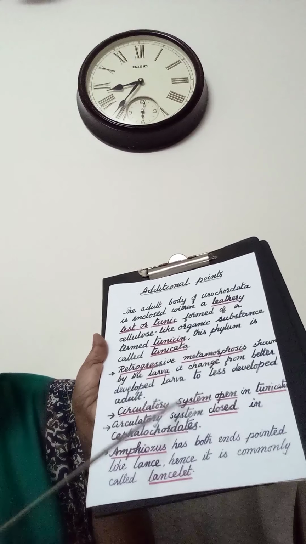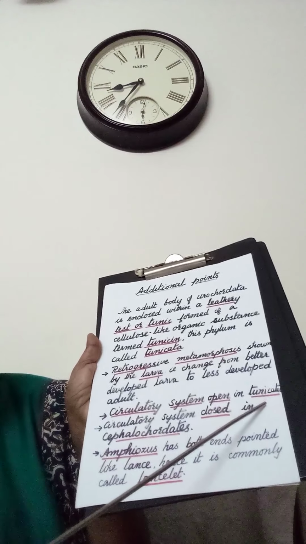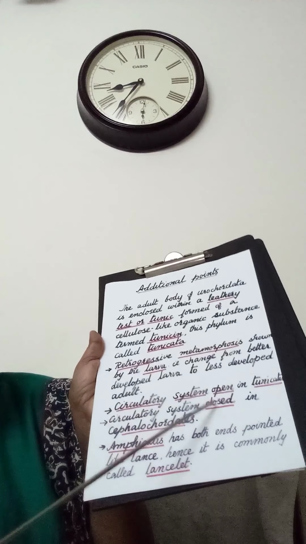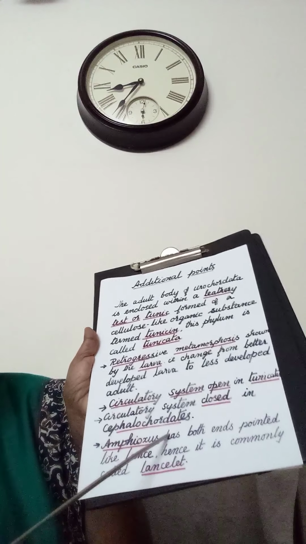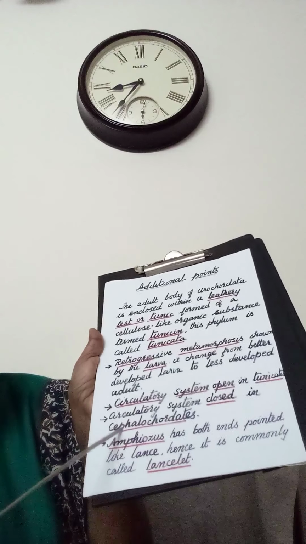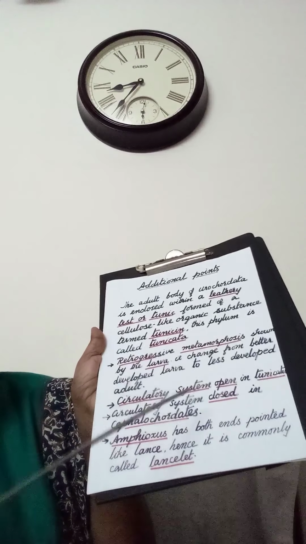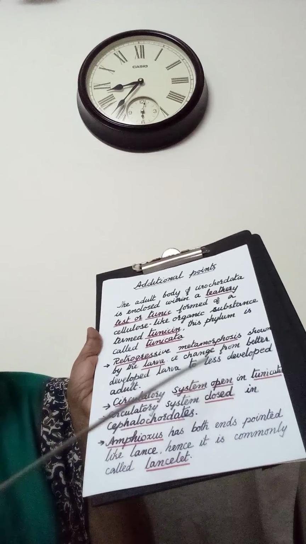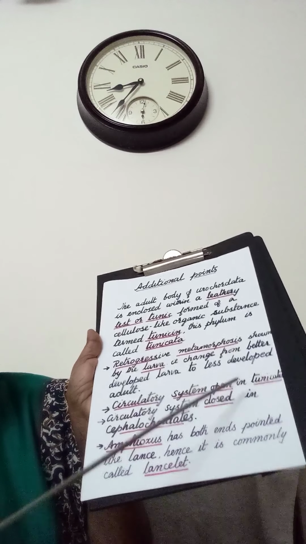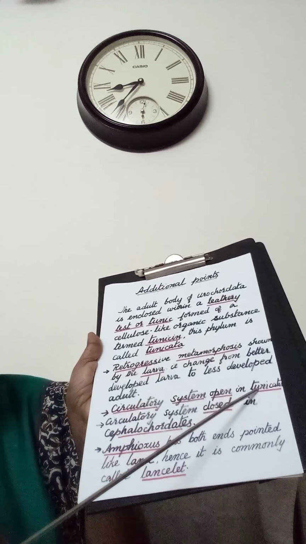Next, the circulatory system is open in tunicates, urochordates, whereas it is closed in cephalochordates. In cephalochordates the notochord extends from head to tail, whereas in urochordates or tunicates the notochord is present in the larval tail.